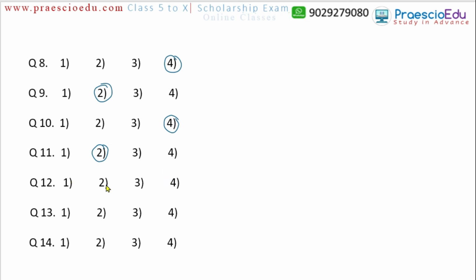So option 1 is the different one and the correct answer for question number 12. Now question number 13: common, exceptional, unique and rare. Exceptional, unique and rare are similar in meaning, showing something separate or identifiable from the group, but common means belonging to all or found everywhere. So common, option number 1, is the correct one for question number 13.